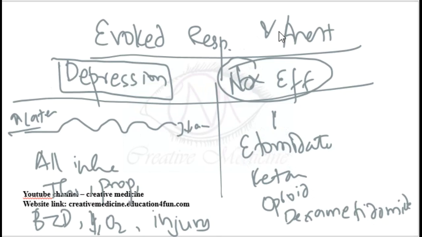Evoked responses and anesthetic agents and modalities. Depression of evoked responses is seen in the following anesthetic agents. In depression of evoked responses, there will be increased latency and less amplitude. This is seen in all inhalational agents, thiopentone sodium, propofol, benzodiazepines, hypoxia and injury. Whereas no effect on evoked responses is seen in etomidate, ketamine, opioid and dexmedetomidine.